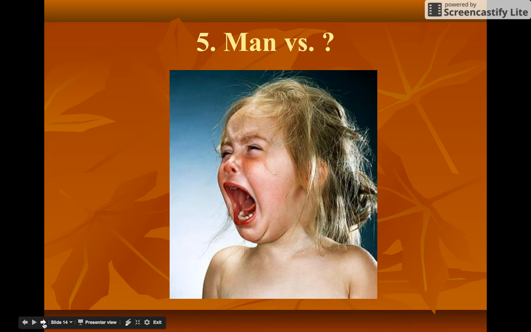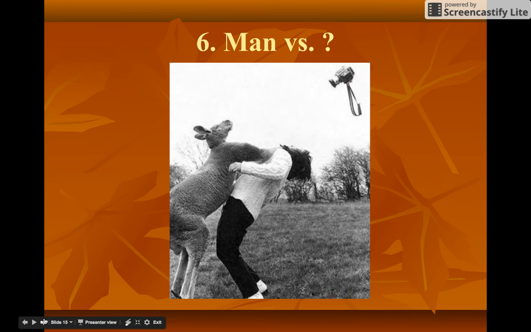Number 5, man versus... This one's a little girl who is crying. What do you think this one is? This one is man versus self. So she has an internal conflict that she's having an issue with right now, so she's crying.